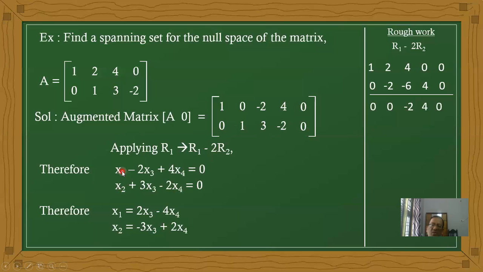Here we are converting x1 in terms of x3 and x4, and x2 also in terms of x3 and x4. Therefore x1 = 2x3 minus 4x4, x2 = minus 3x3 plus 2x4.